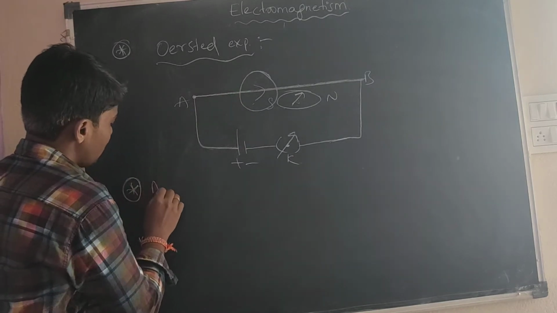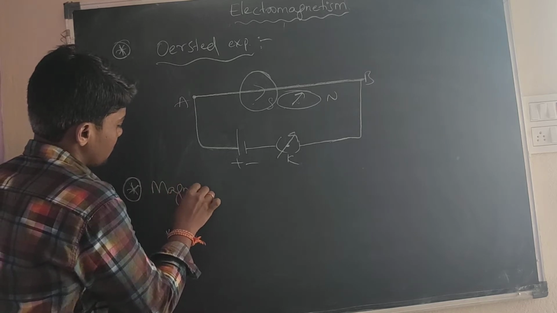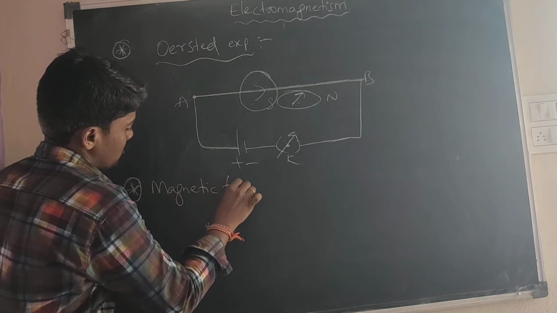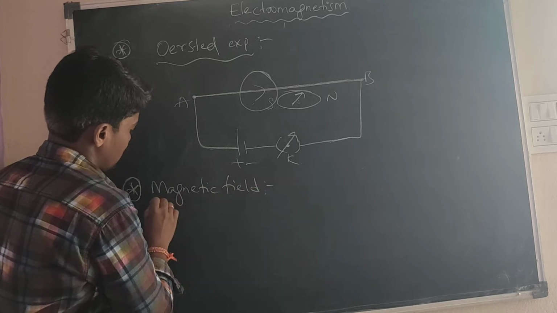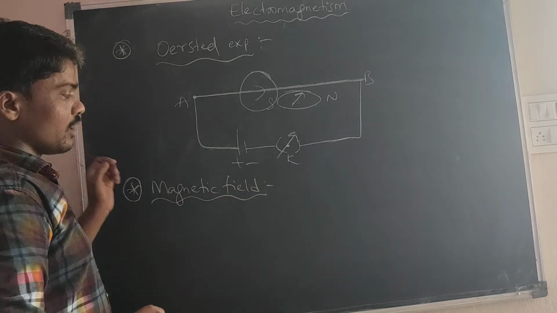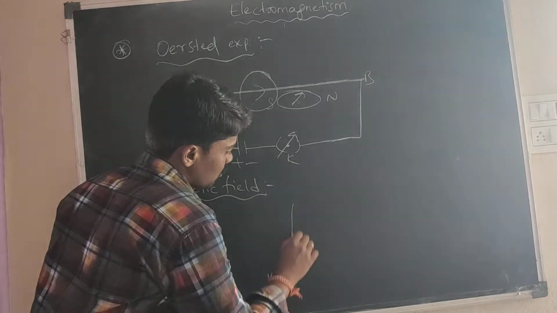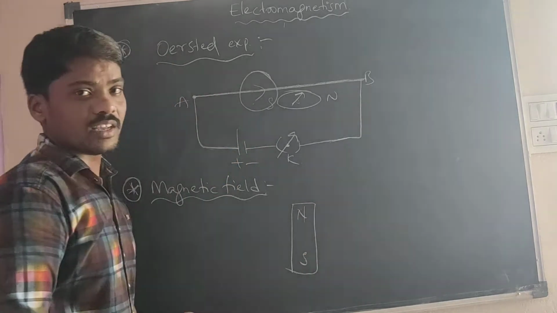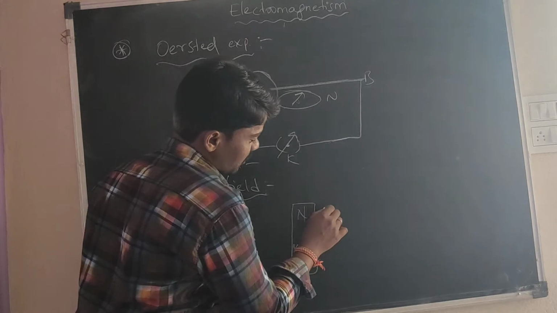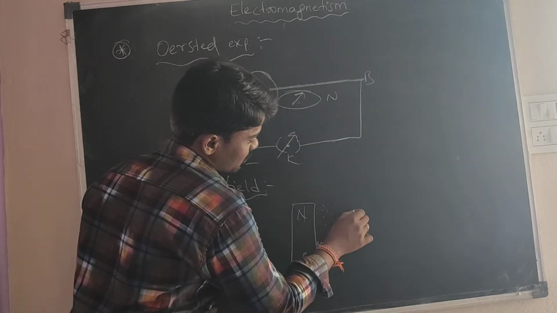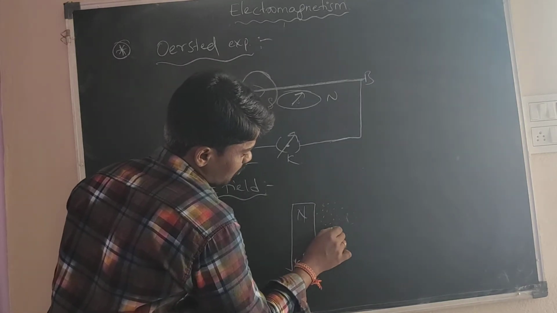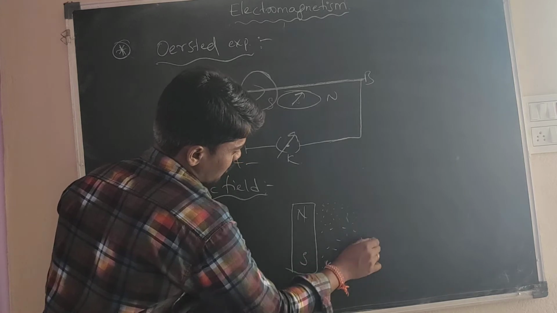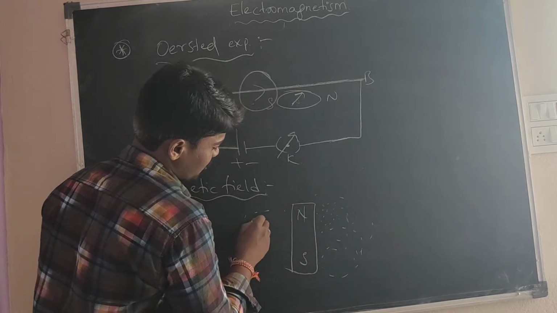What is the magnetic field? For example, I will take a bar magnet. Then I will take iron pieces. The iron pieces are placed at various points near the bar magnet.